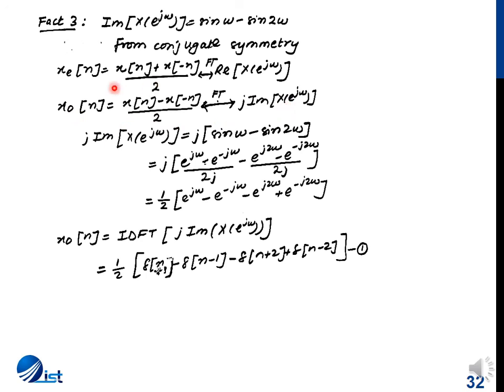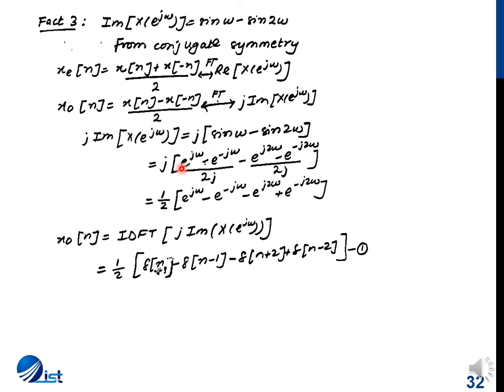We also know that the even part of the signal is (x(n) + x(-n))/2 and the odd part of the signal is (x(n) - x(-n))/2. So now, determining j Im{X(e^jω)}, we substitute the values of Im{X(e^jω)} and multiply it by j.